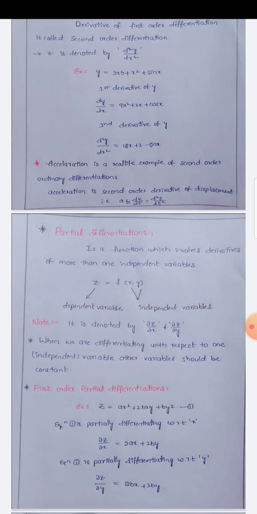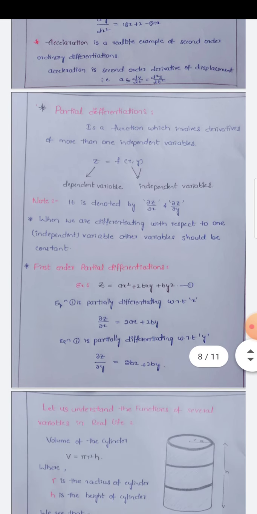The main note in partial differentiation is this: in ordinary differentiation, only one independent variable is there, so there is no problem when differentiating. When we come to partial differentiation, we have more than one independent variable. So when we are differentiating with respect to one independent variable, the others should be taken as constant. It is the main concept of partial differentiation.